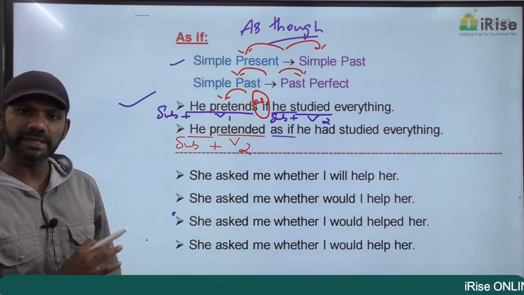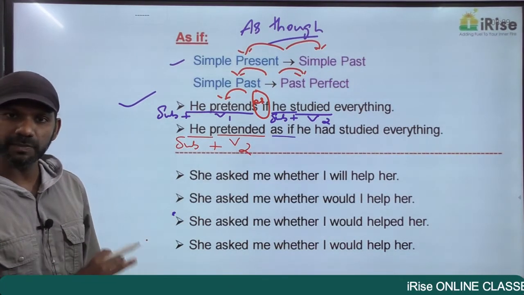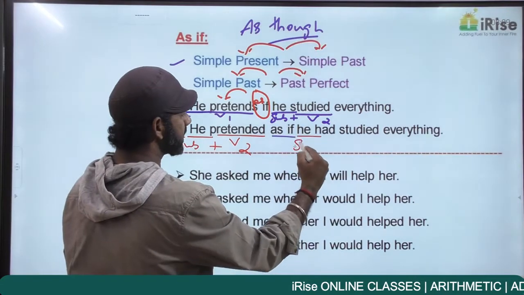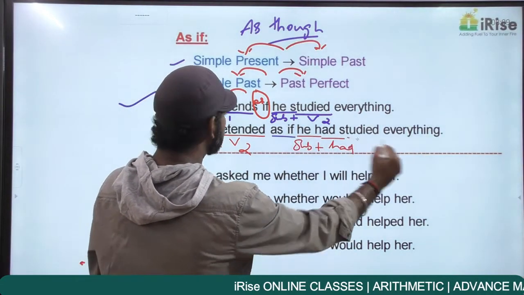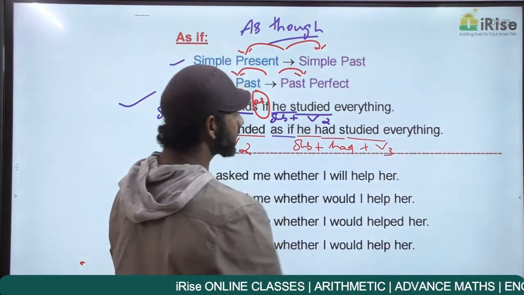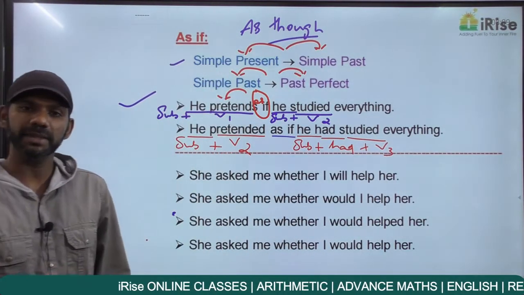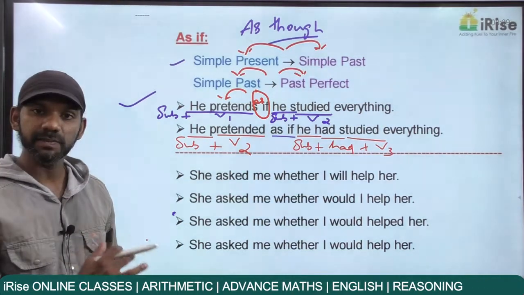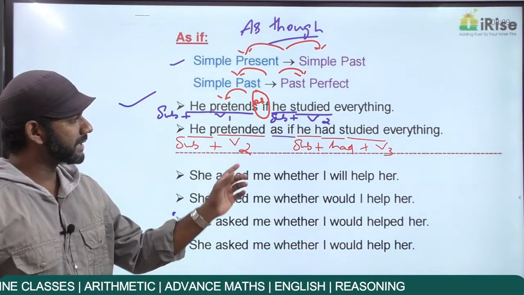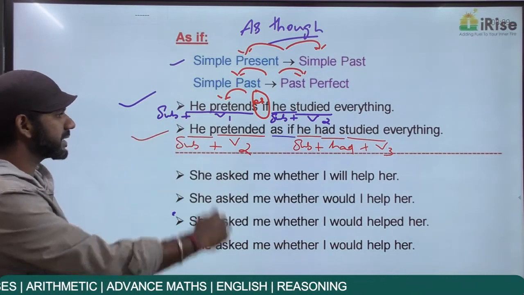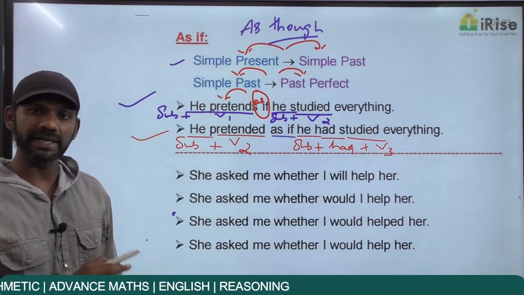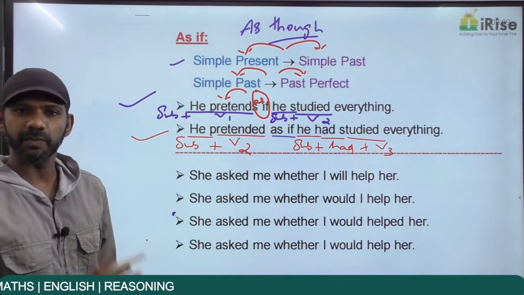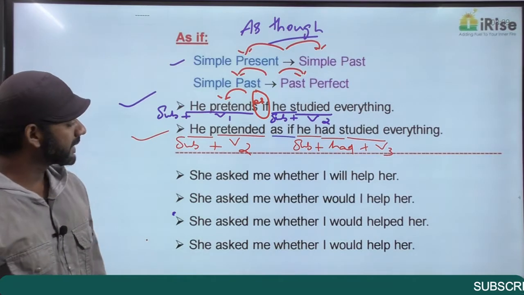So before as if it is simple past, after as if it must be past perfect. As if he had studied everything, the subject is he plus had plus studied. In this statement, studied is in the V3 form because there's nothing like subject plus had plus V2. It's always subject plus had plus V3. And subject plus had plus V3 is past perfect. Before as if simple past, after as if past perfect, grammatically correct. So when you find as if or as though in a statement, think about this rule. Simple present, simple past, past perfect. Clear? Come to the next one.